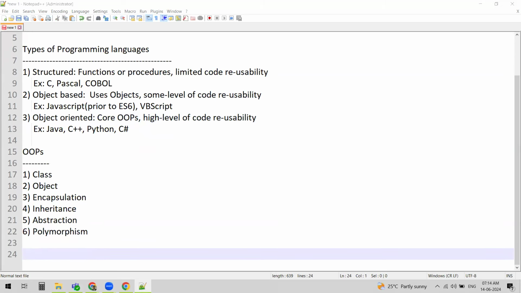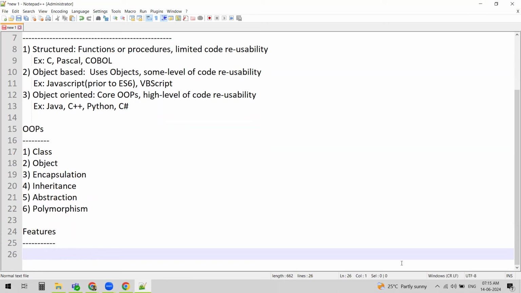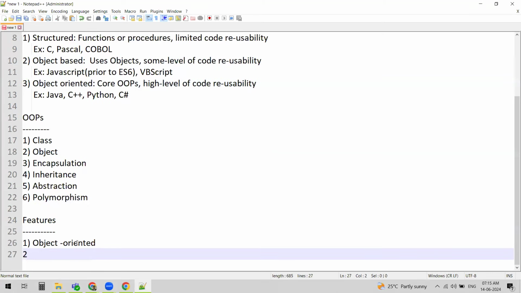All right. So we now know under which programming language category Java falls. Now let us understand what the features of Java are. As we already learned, Java is a pure object-oriented programming language. And Java is platform independent.